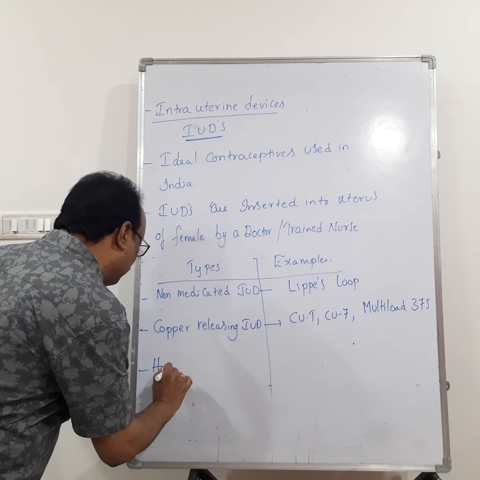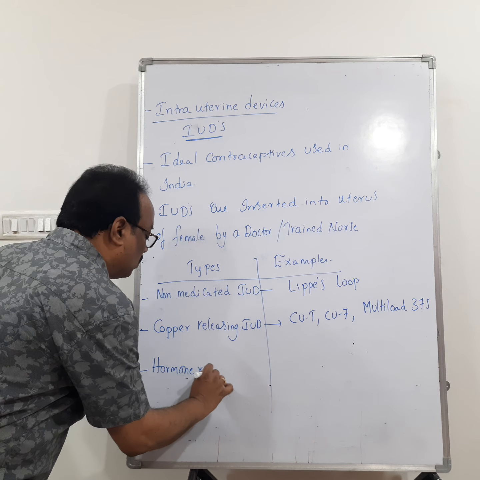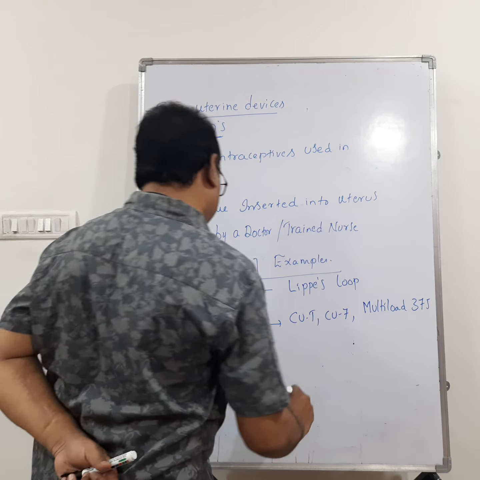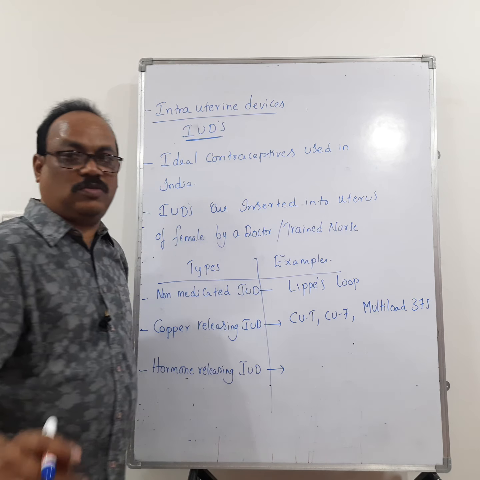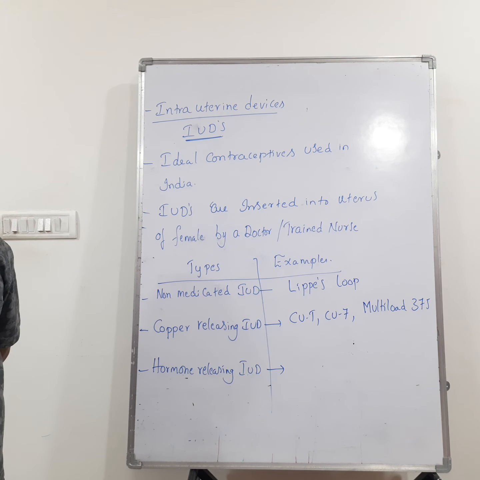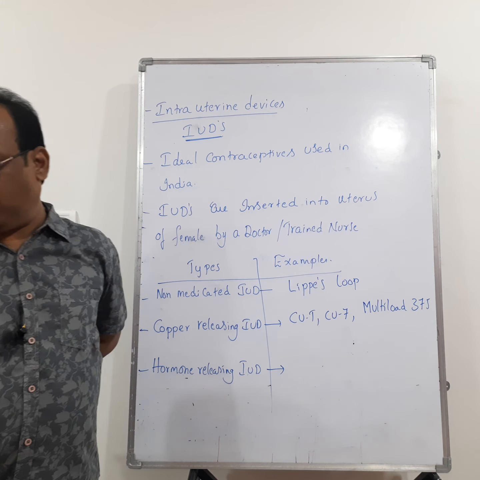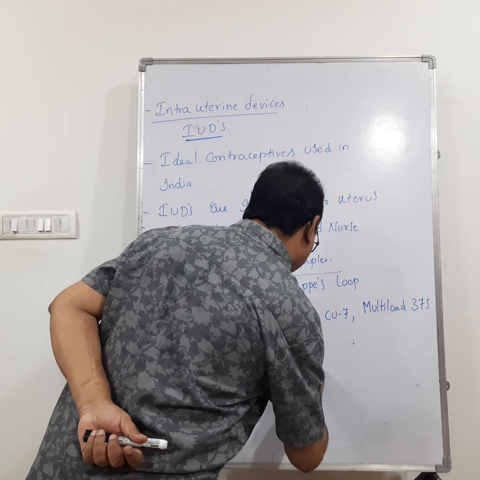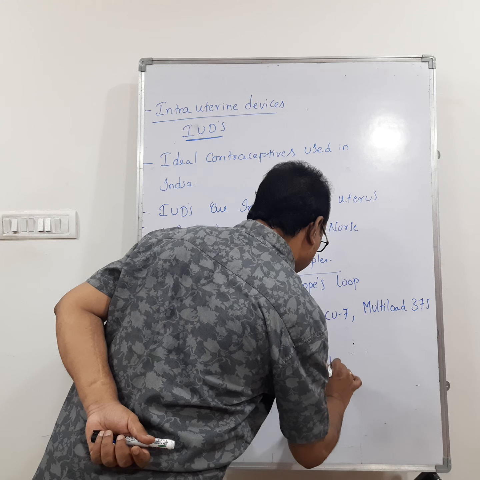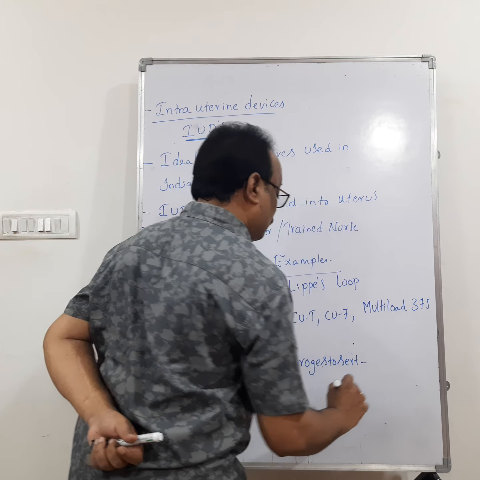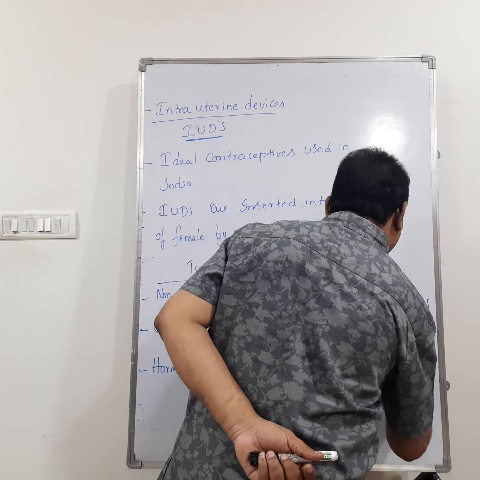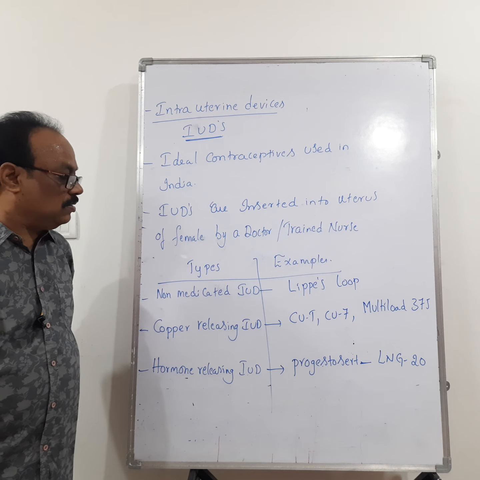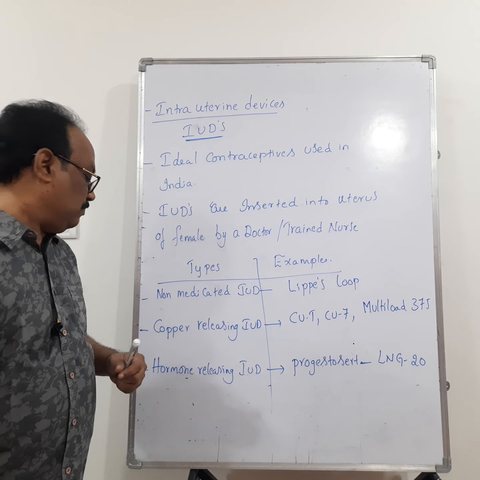Then hormone releasing IUD. So what are the hormones present in the hormone releasing IUD? Progestasert or progesterone, and LNG-20. Right. So these are the examples of the IUDs.